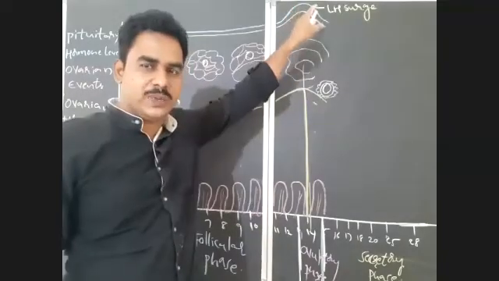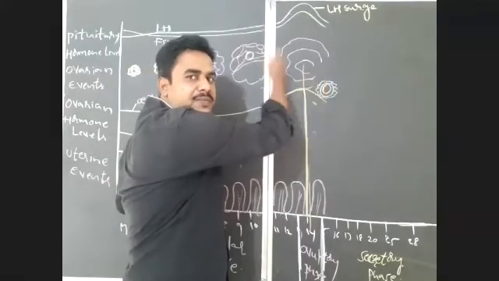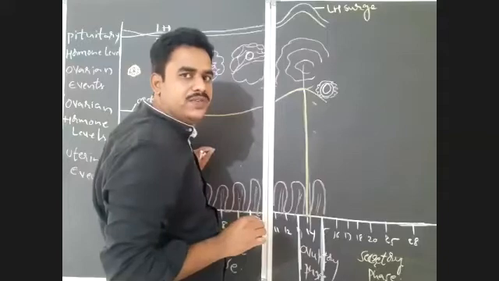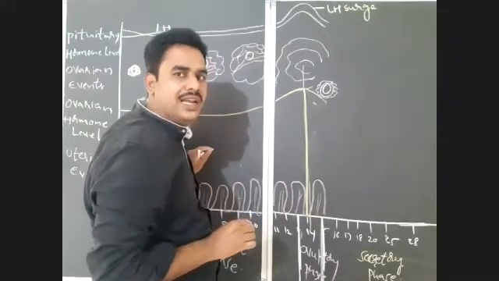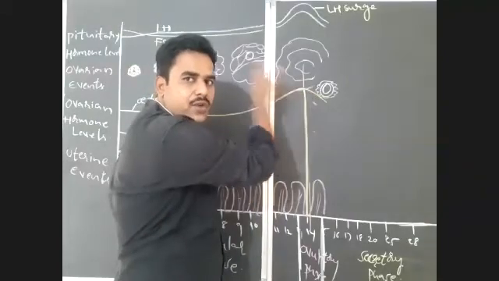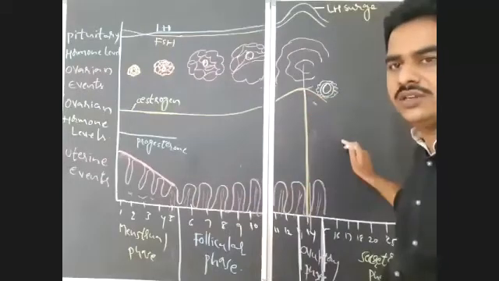Whenever LH surge takes place, LH acts on the Graafian follicle and ruptures it. Which hormone is responsible for the rupture of Graafian follicle? LH. So LH will rupture the Graafian follicle, which leads to release of ovum or secondary oocyte in human beings. So that is known as ovulation.